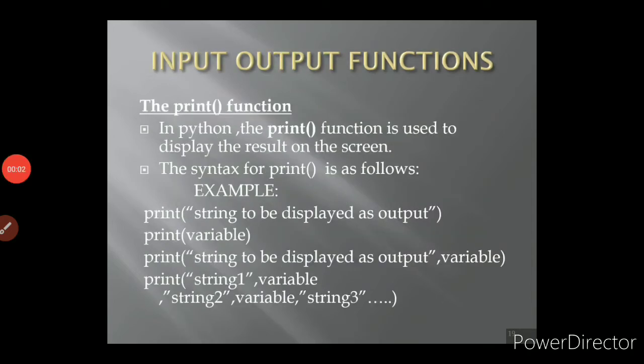Now we are going to see these input and output functions one by one. So first is the output function, the print function. In Python, the print function is used to display the results on the screen. The syntax for print is as follows. For example, we have 4 types of syntax. The first one is print. Within the parenthesis and along with the double quotes, you have to write the string you are going to display.